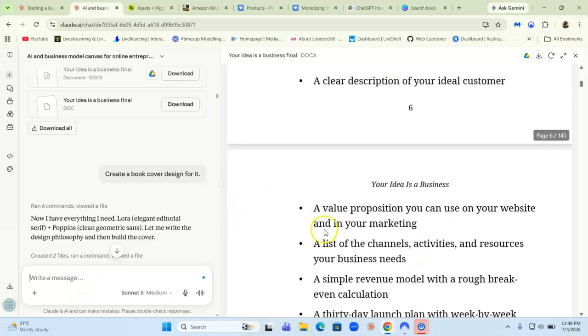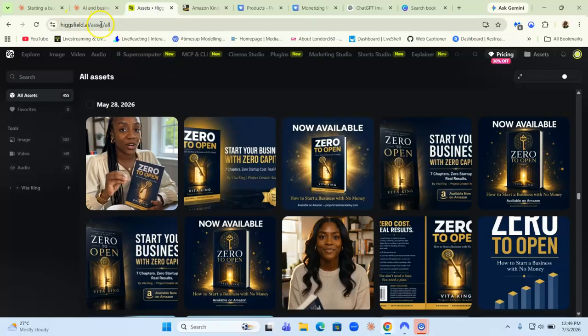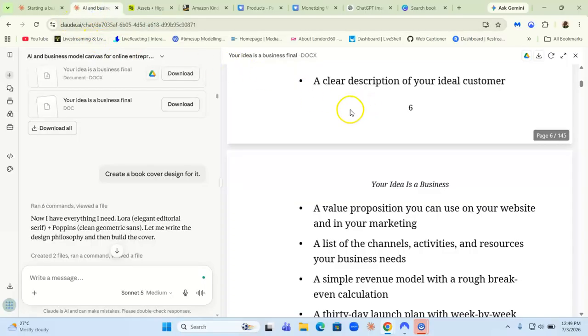Hopefully that was very straightforward. I was trying to rush a bit so I could keep the video under 20 minutes and you can get as much information as possible. And then, as I said, there's also Higgsfield AI. If you want to use Higgsfield AI, you can connect it with Claude.